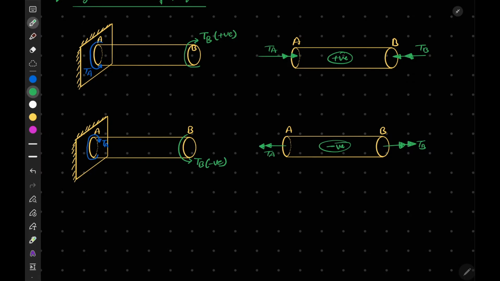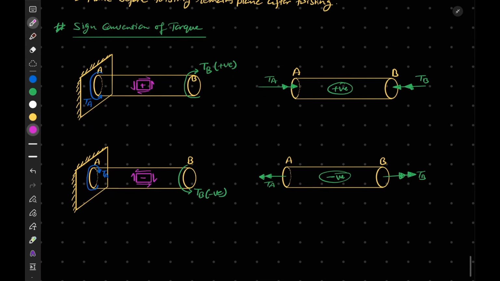If I want to draw the state of stress in both of these bars, this is negative, this will be positive. Here we see that this is in the clockwise direction, so on the front surface the stress will be in the upward direction. Hence on this side the complementary stress will be negative, and by similar complementary stress it should be like this. Here it should be in the downward direction. So this is our state of stress for a shaft in pure torsion.